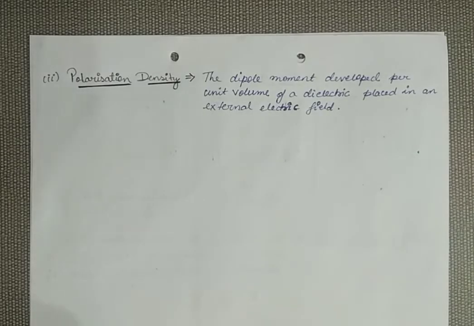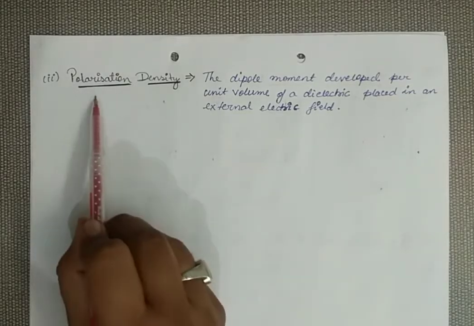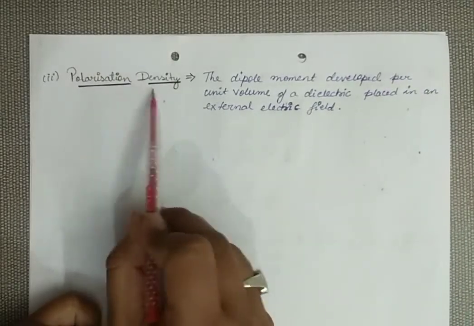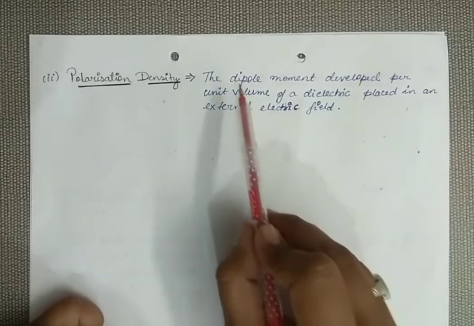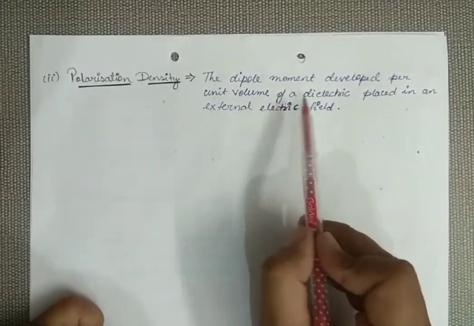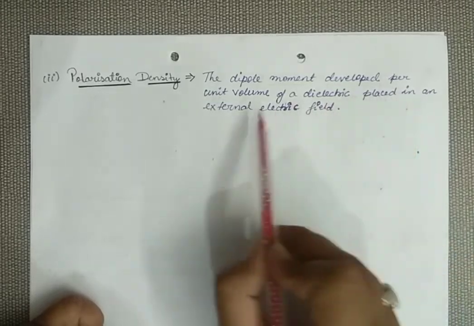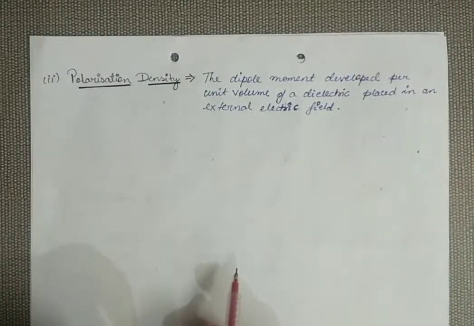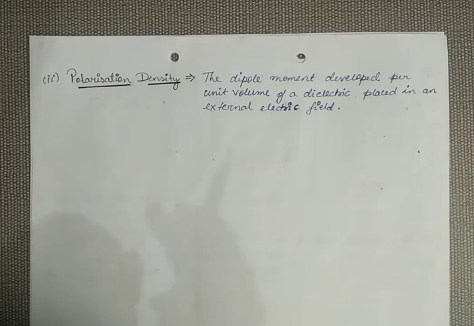Let's move to the next definition, that is polarization density. I already discussed polarization density: the dipole moment developed per unit volume of the dielectric placed in the external field. Whenever we place a dielectric inside the field, it gets polarized, and because of the polarization, dipole moment is developed.